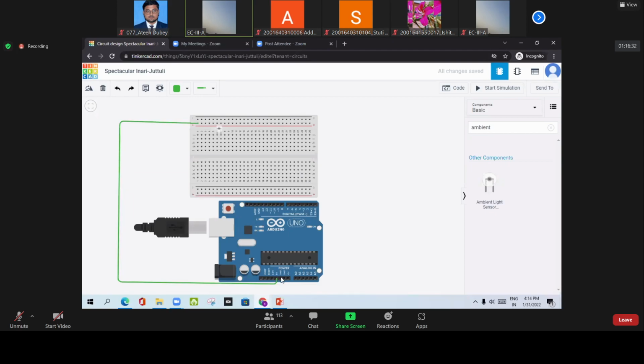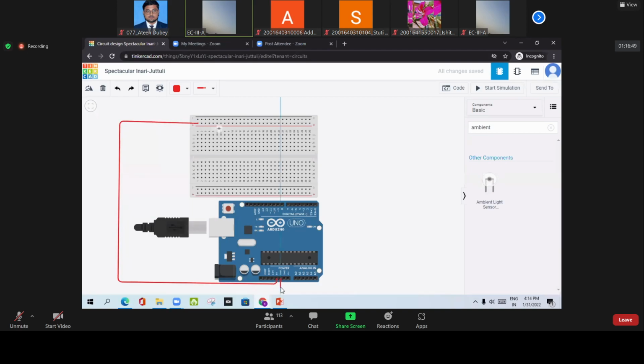So we are simply using 5 volt. Now, you know that generally the supply pin is red in color, so I will put this in red.